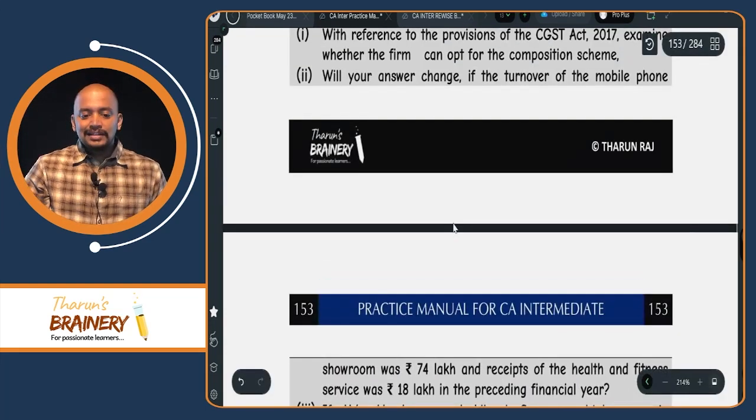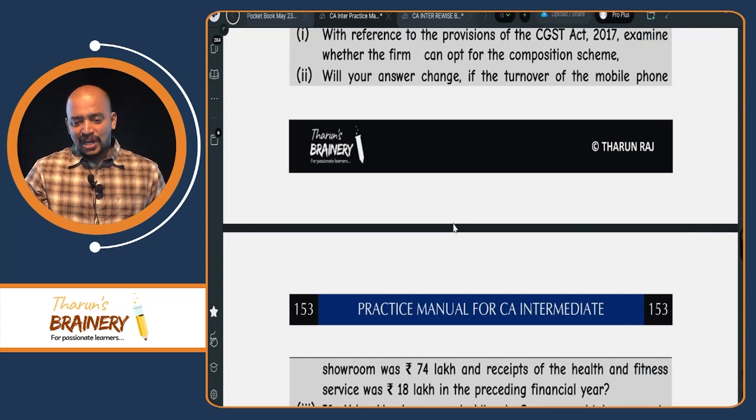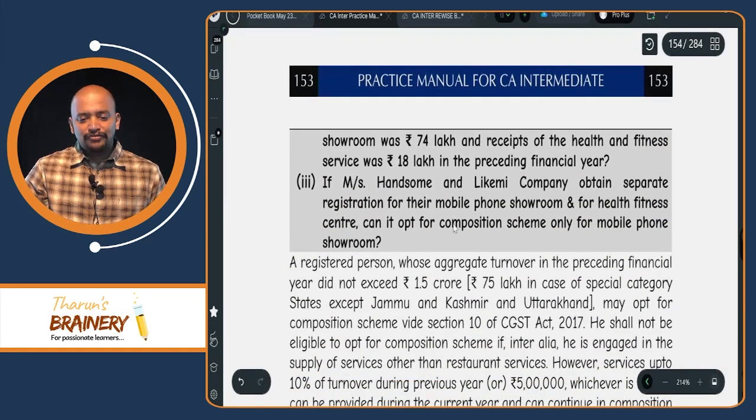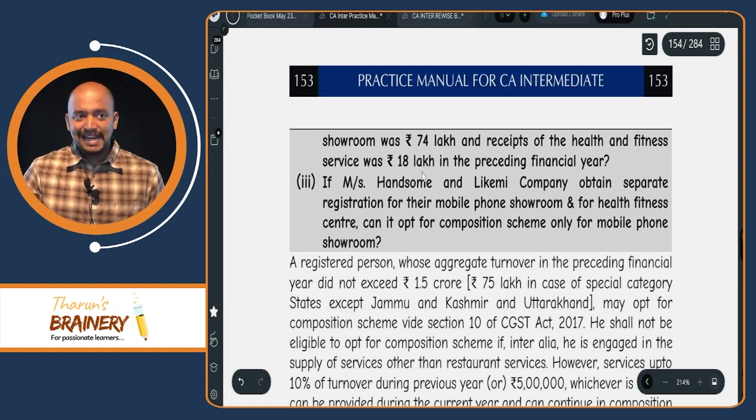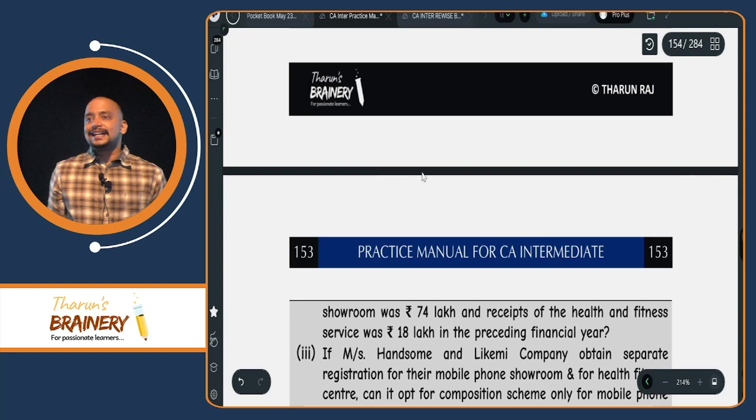Then next, the second: will your answer change if the turnover of the mobile phone showroom was 74 and receipts of health and fitness service is 18 lakhs? 74 plus 18 is what?